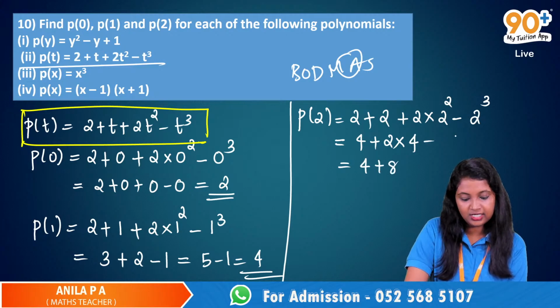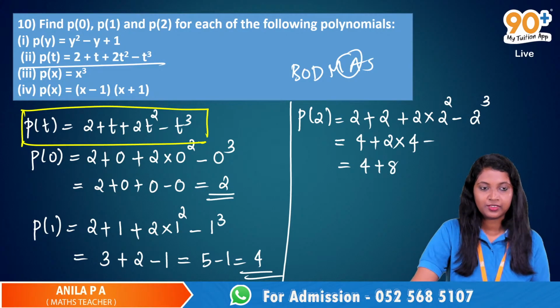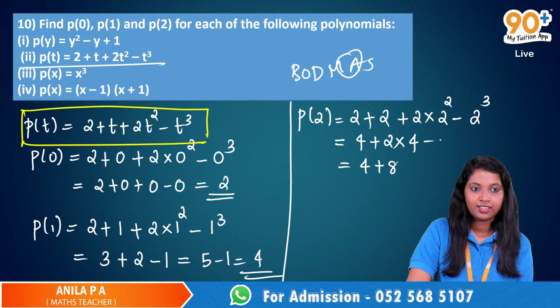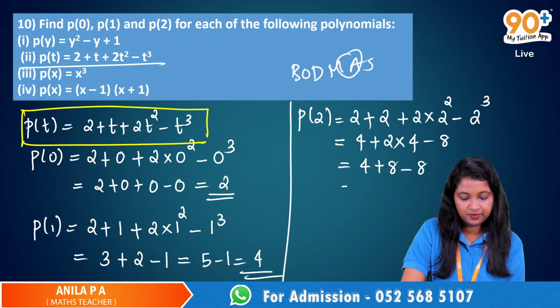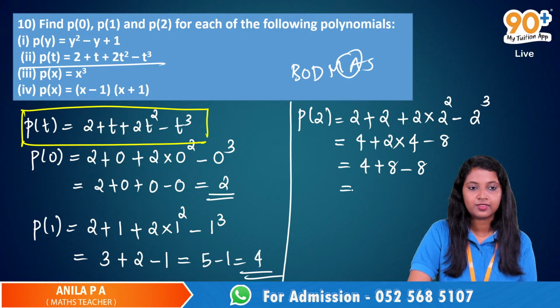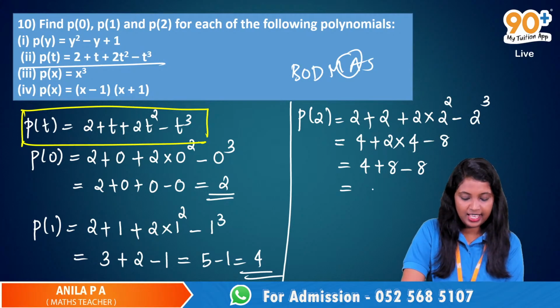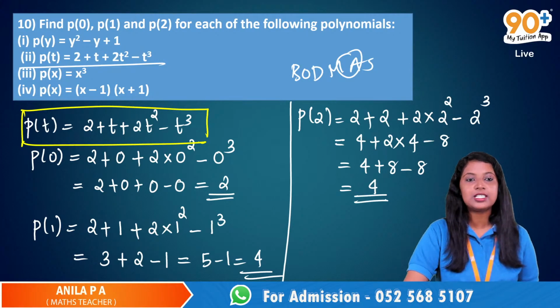Minus 2 cube, which is 8. Minus 8. So the answer is 4. Yes, very good. P of 2 is equal to 4.